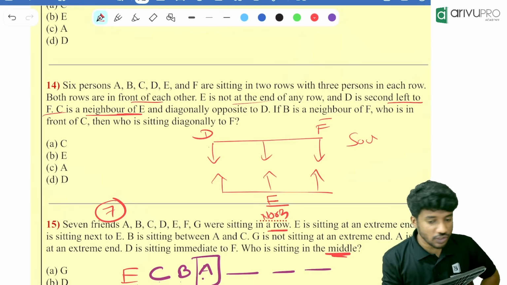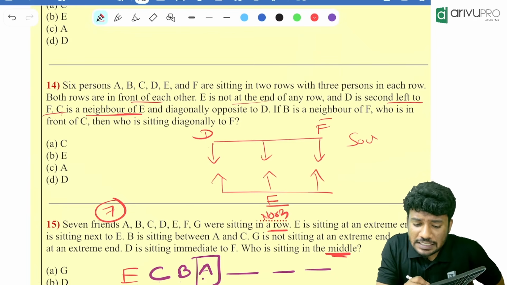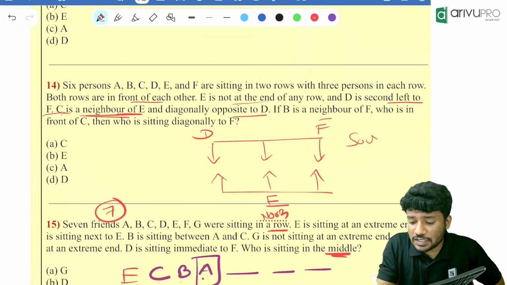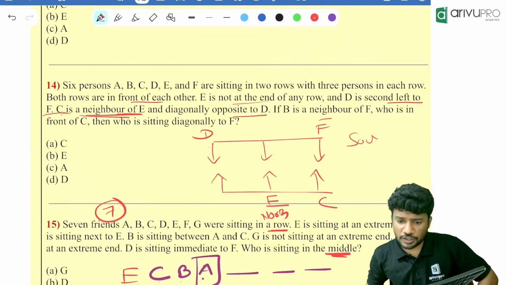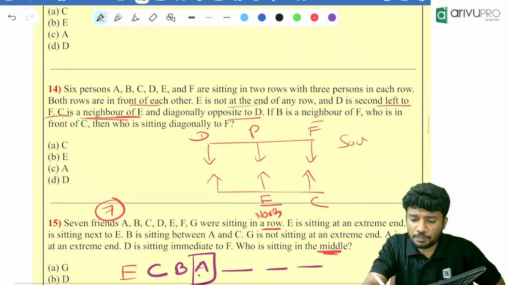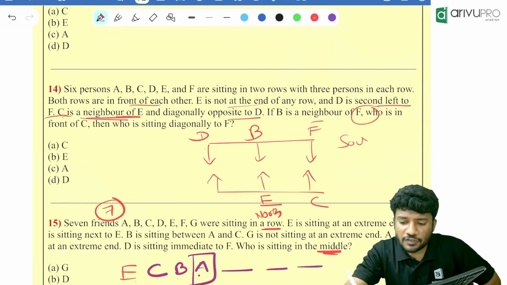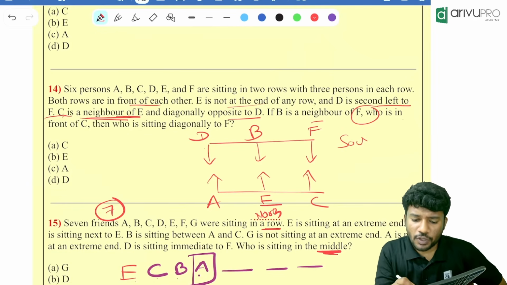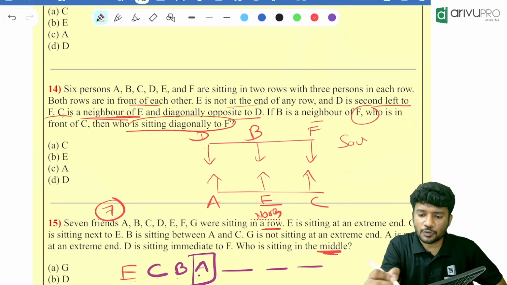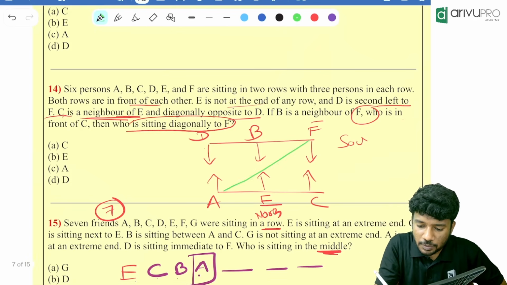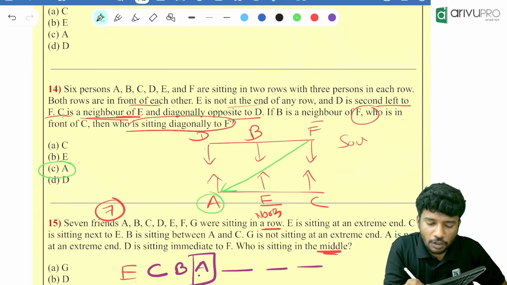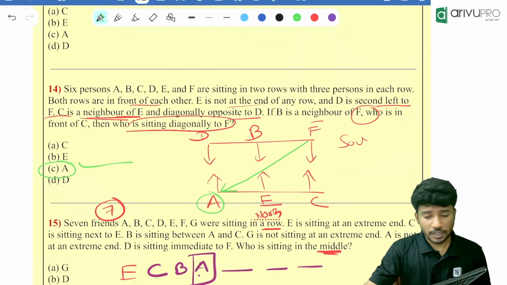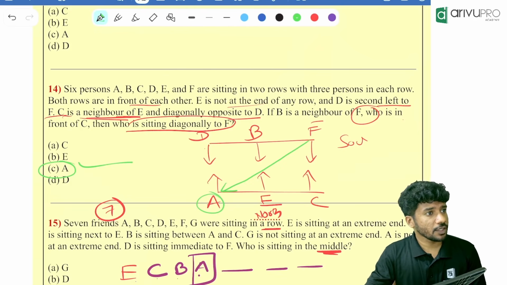Everyone, Trisha, you understood this? Then what is given down? C is a neighbor of E and diagonally opposite to D. B is a neighbor of F. Who is in front of C? Who is the remaining person? A is the remaining person. Now the question is, who is sitting diagonally opposite to F? A is sitting diagonally opposite. Answer is option C, A. Understood? Trisha, did you understand this question? Please confirm it to me.